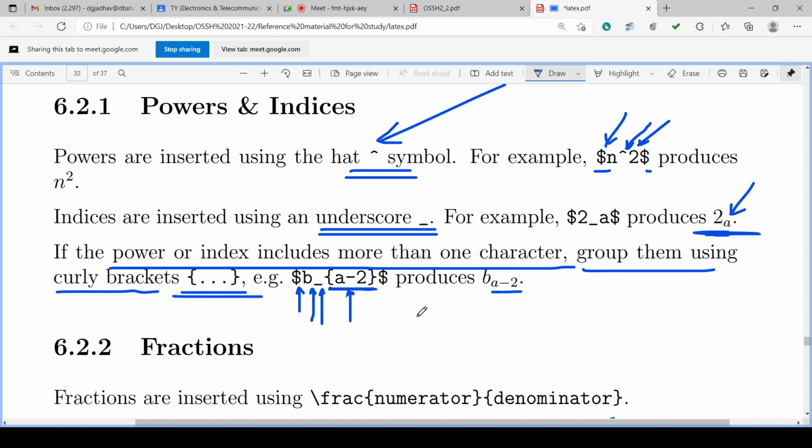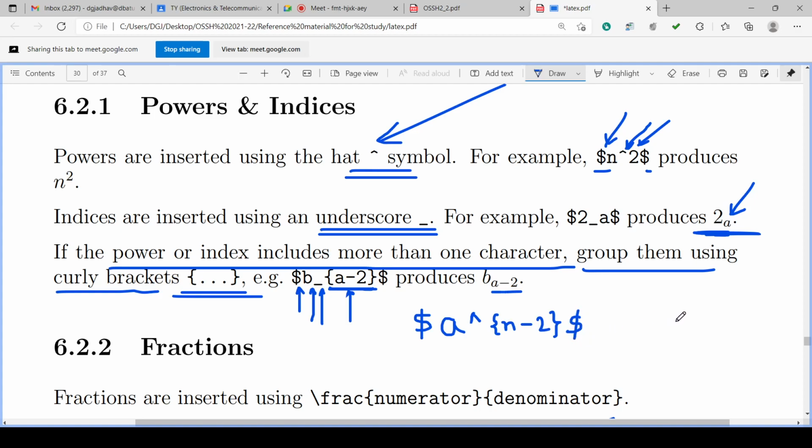Similarly for power also we can have it. Suppose we write the equation dollar, then say A, hat, instead of a single letter we are writing now, n minus 2 in curly brackets, and math mode ended.